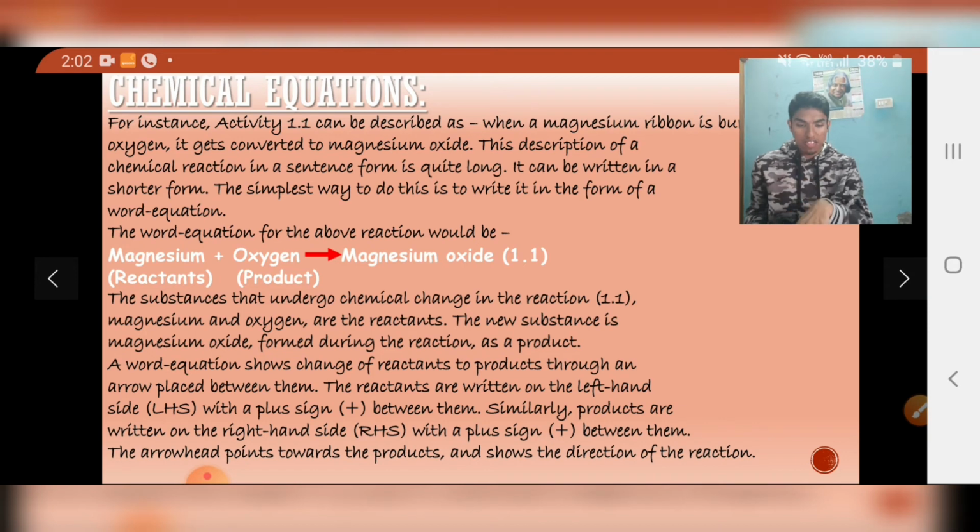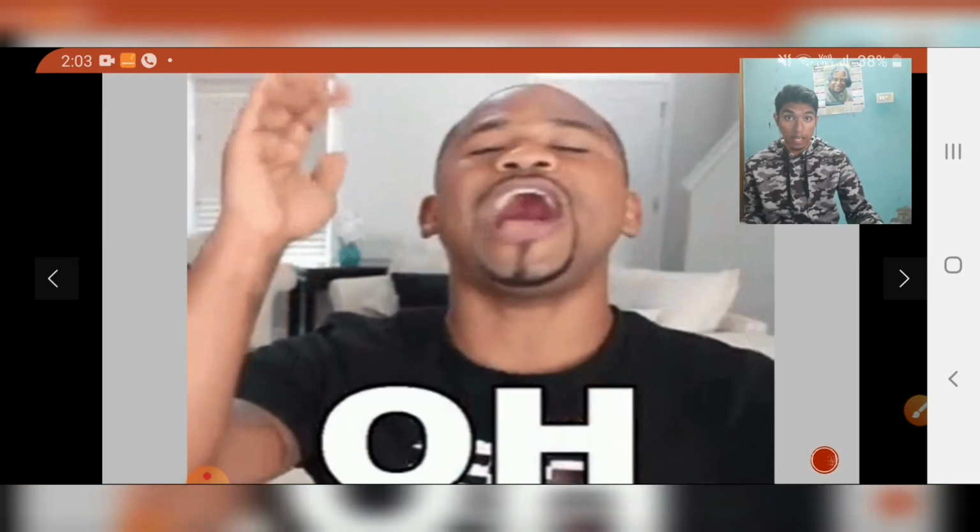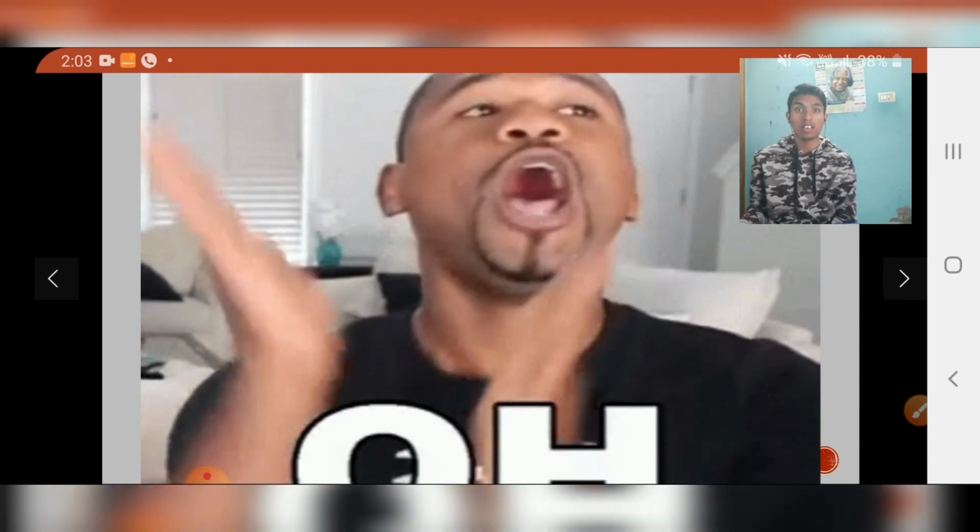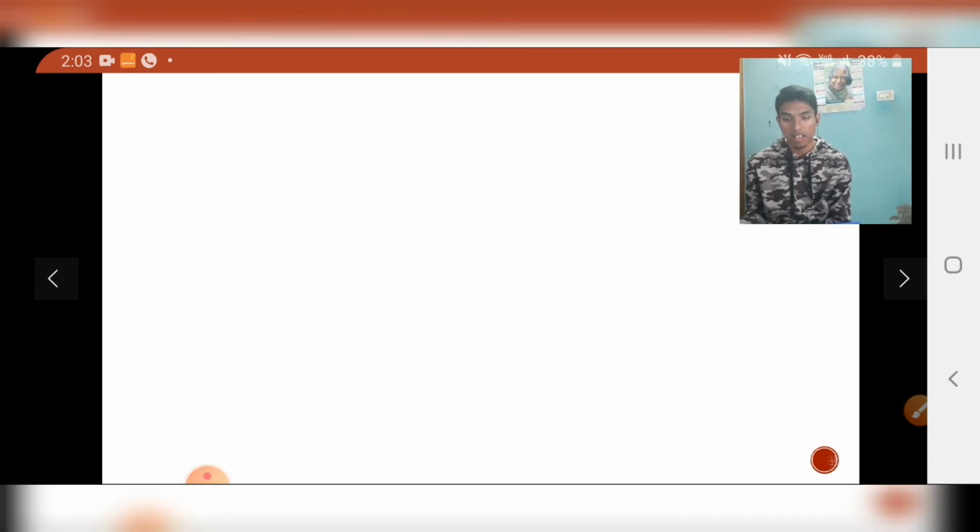So this is basically what a word equation is. Now you might have understood what a chemical reaction is in a better, simpler way, right? But there is an even shorter way to write this chemical reaction. How are we going to write it? Let's see.